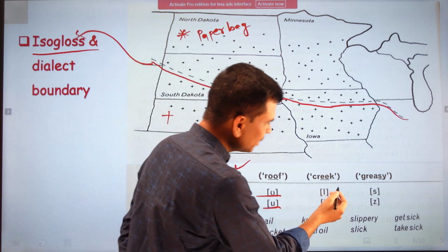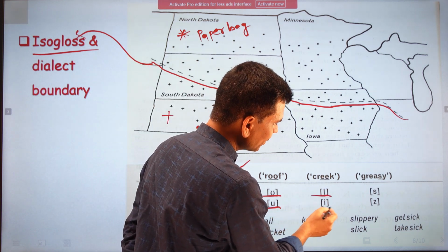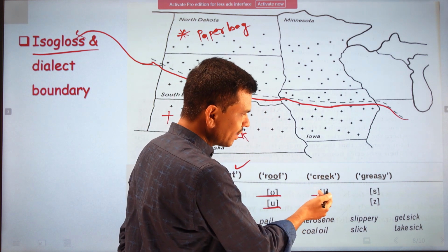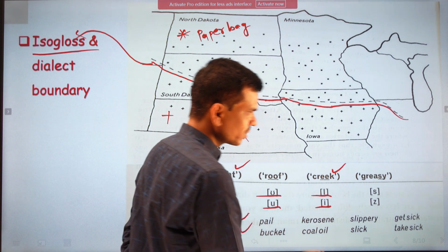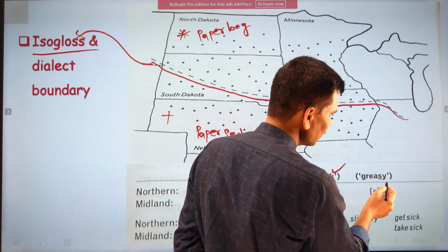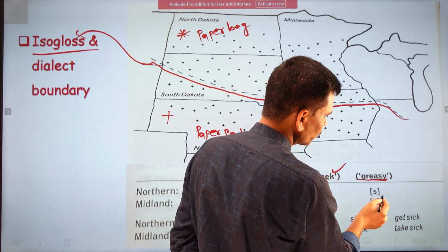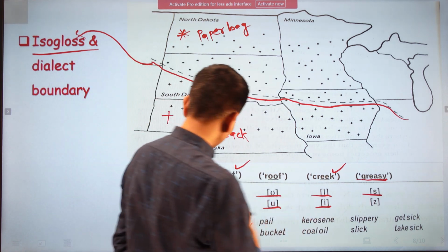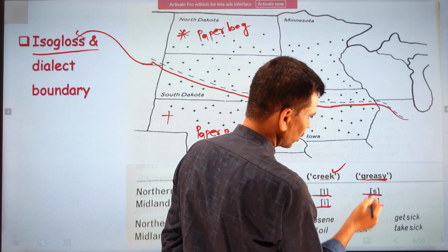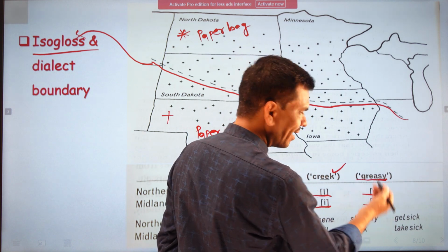Then we have creek, creek, with the long e and the short e. These types of words are used. Then we have greasy or greasy. Now the s sound is used here in the northern area, and in Midland we find the z sound, meaning greasy and greasy.